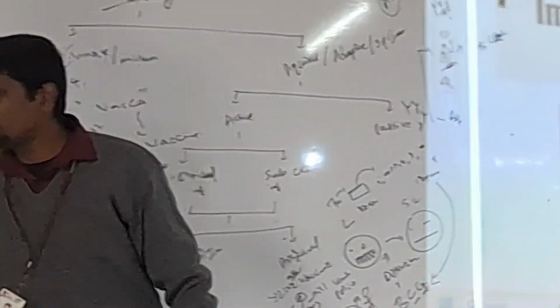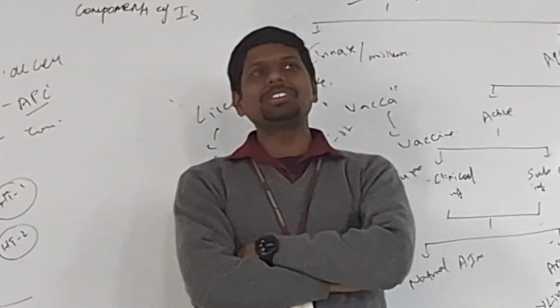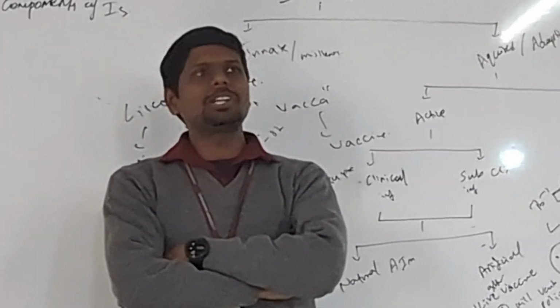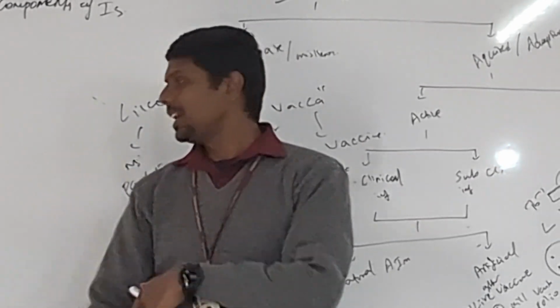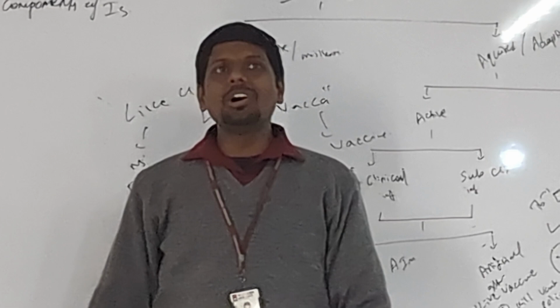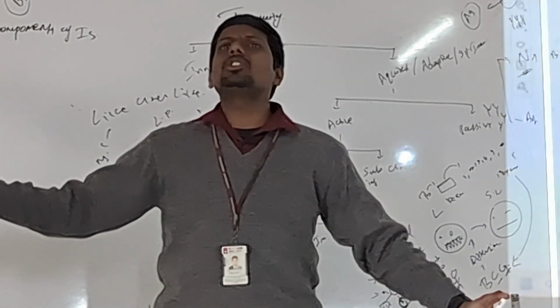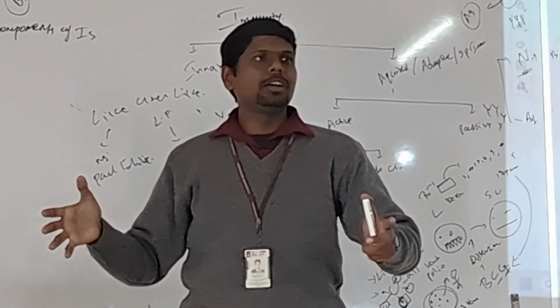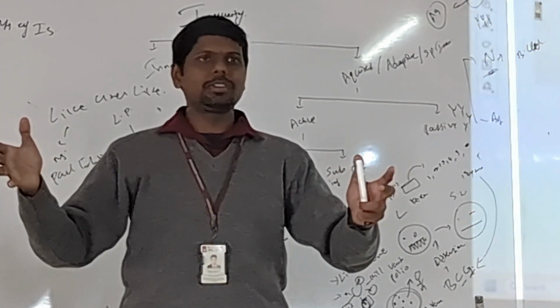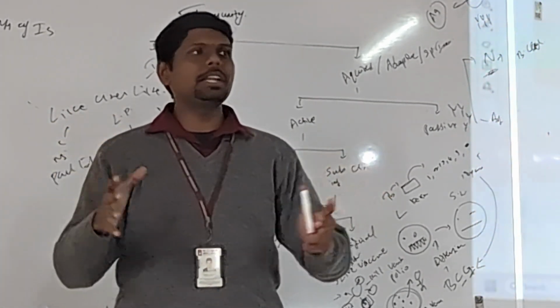So, is the pathogen going to stay there until B cells produce antibodies? Will it say, okay, you produce antibodies, I won't affect you? It won't do that, right? It will also cause damage. So, relying solely on antibody production is not a solution. We need a rapid SWAT team, a rapid team that will contain it, right?